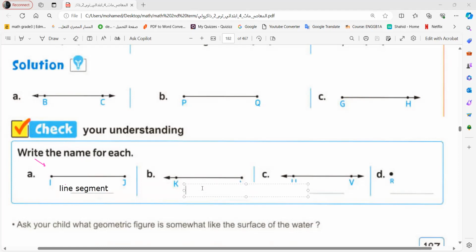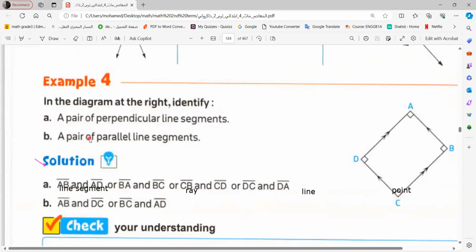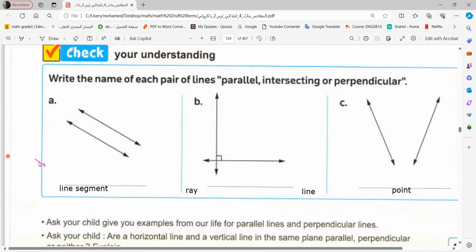What do I call this? Bravo. Ray. It has only one open side and one closed side. What about here? Amazing. That's what I call a line. Wow, that's super. You got the lesson easily. Okay, what about this question here? What do I call these lines now? What's the relation between the lines? Parallel. Bravo. Even look, the letter L shows how they are. Bravo. Oh, I have a square. What do I call that? Bravo. Perpendicular.